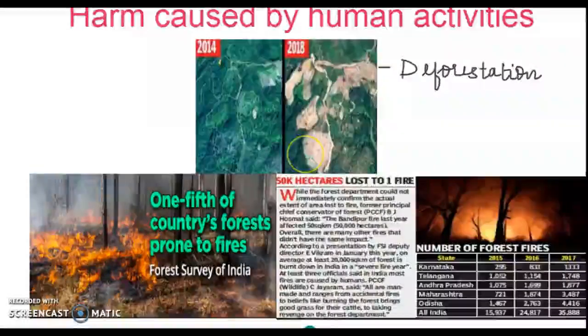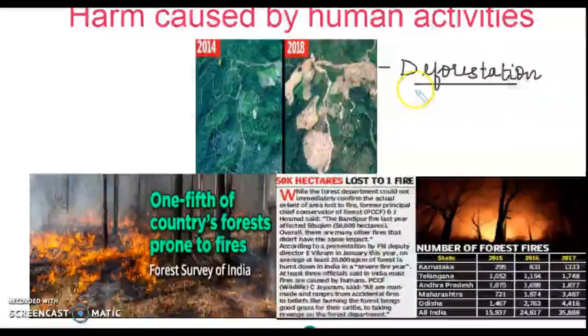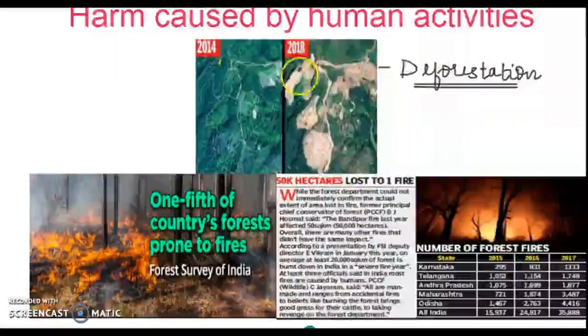This process of cutting the trees for various human activities and destroying the forest. What you can see here, the total forest has been destroyed over here. This process is known as deforestation, where the forest is totally being removed.